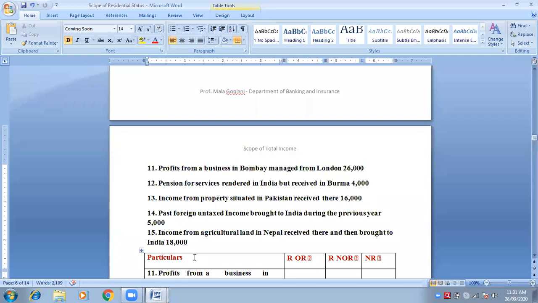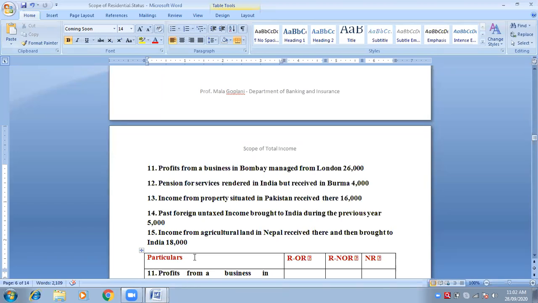Income from the property situated in Pakistan. Now the property is situated in Pakistan. Received there. Sixth case. Good job. Very good. This is the way you have to answer, promptly. Very good, Jayashree. Keep it up. It is income from property situated in Pakistan. First of all, the property is in Pakistan, so the amount will accrue from Pakistan. Received there means it is received in Pakistan only. It has nothing to do with India.